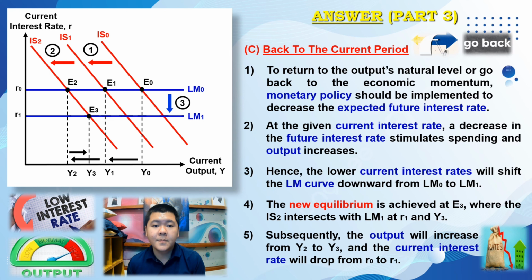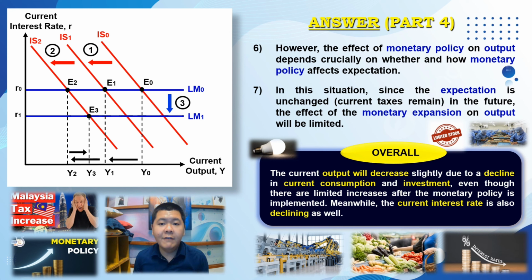However, in reality, the effect of monetary policy on output depends very much on whether and how monetary policy affects expectations. It can be influenced by various factors, including the degree of interest rate sensitivity of investment and consumption, and the impact of expectations on the effectiveness of monetary policy. In this situation, since the expectation is unchanged, which is that the current taxes remain in the future, the effect of the monetary expansion on output will be limited even though it is increasing.